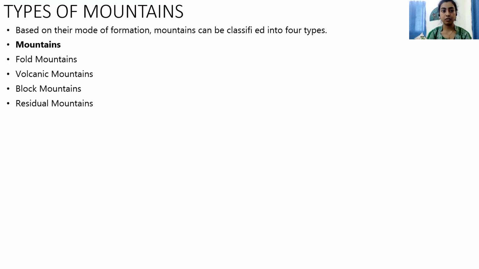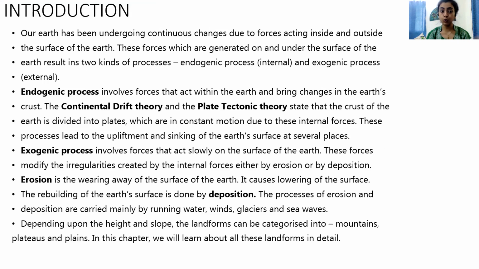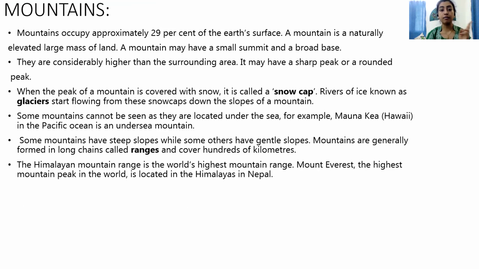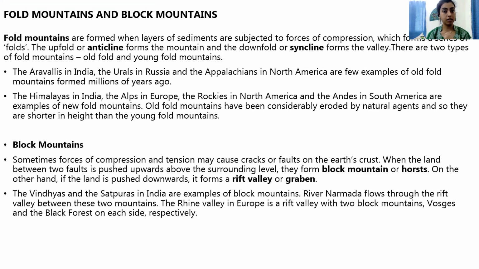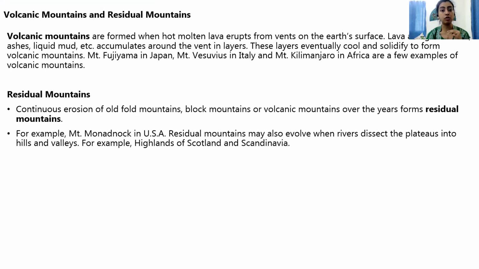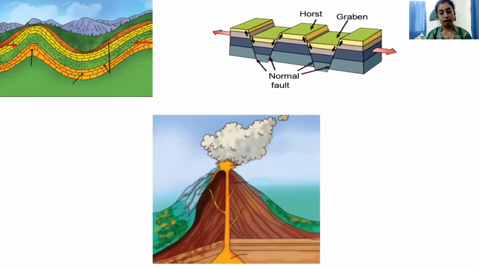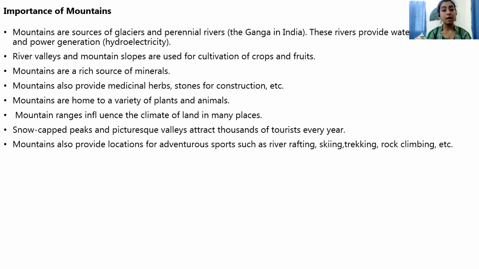All right then. So in today's class, we have tried to understand the two types of forces, endogenic and exogenic force. We have tried to understand what are mountain ranges, right? Then we have tried to identify the different types of mountains. We have looked into fold mountains and block mountains with examples. We have looked into volcanic and residual mountains with examples. And lastly, we have tried to look into the importance of mountains.